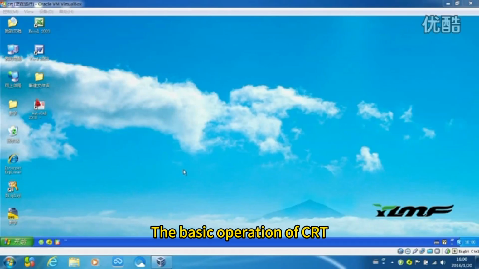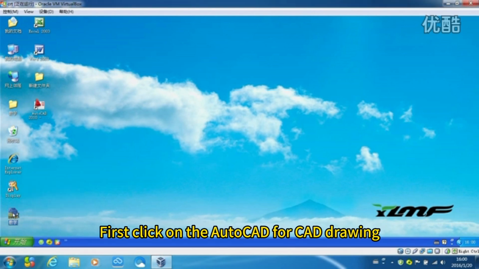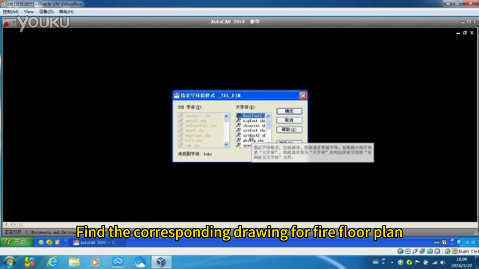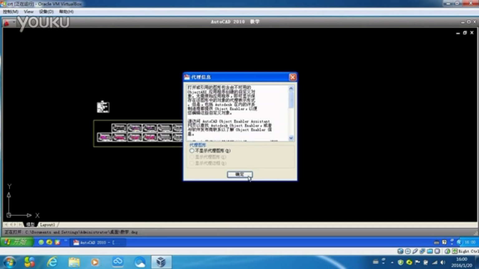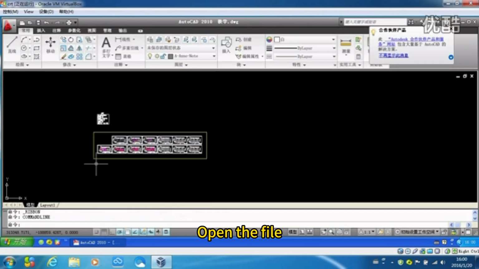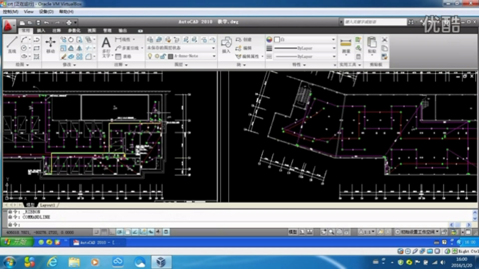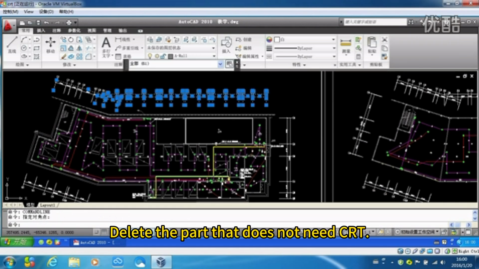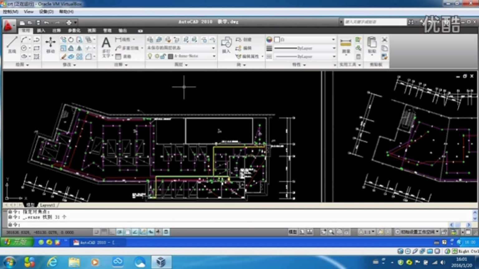The basic operation of CRT. First, click on the AutoCAD for CAD drawing. Find the corresponding drawing for the file floor plan. Open the file. Delete the part that does not need CRT.